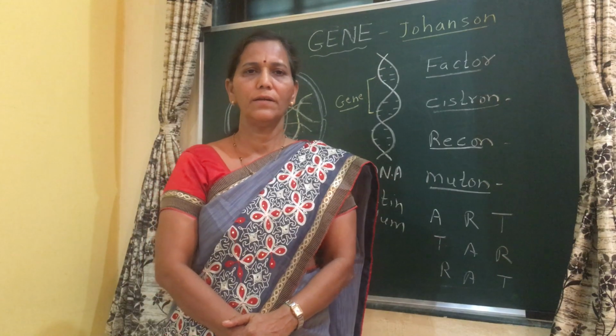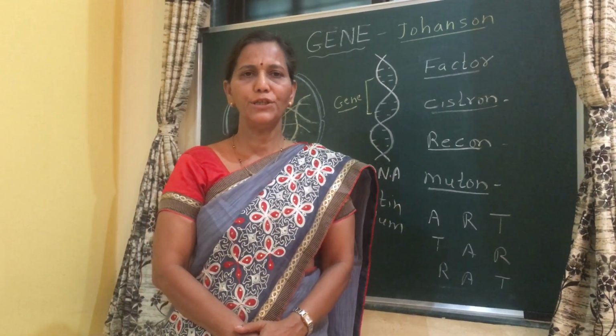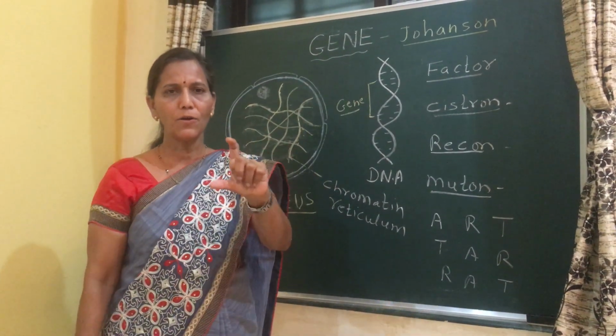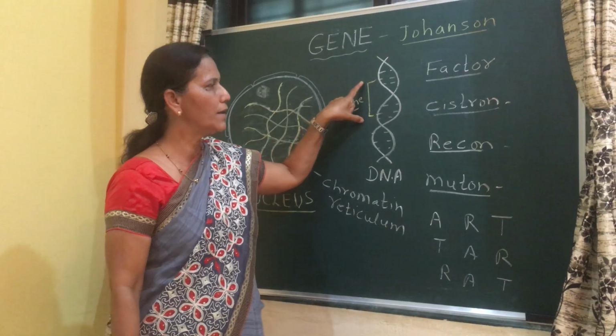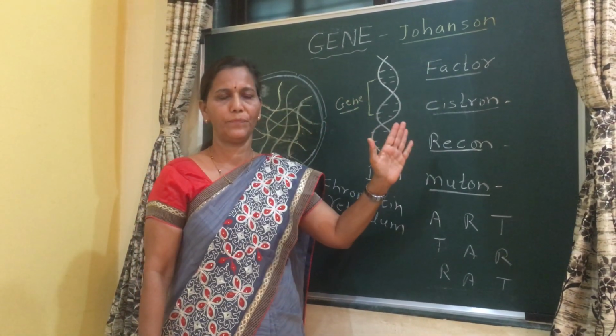But after some experiments, it was proved that genes are made up of DNA. Means a part of DNA controlling a specific character of an individual is a gene.